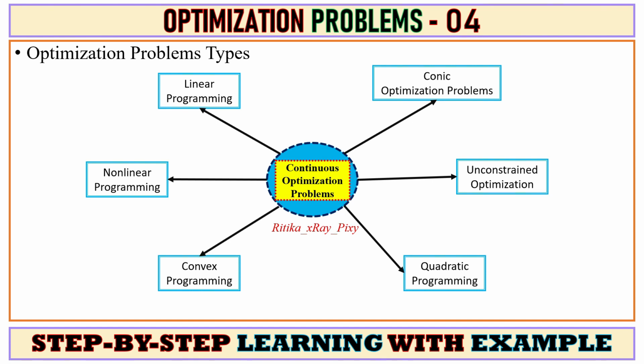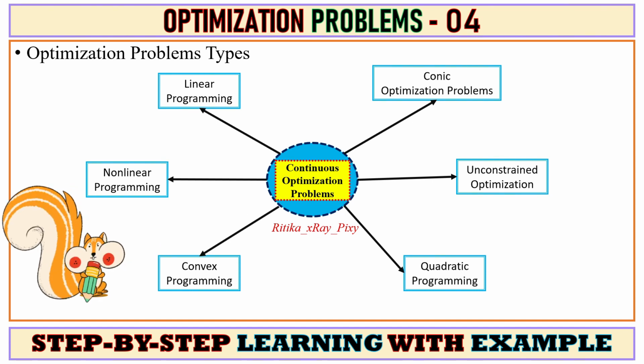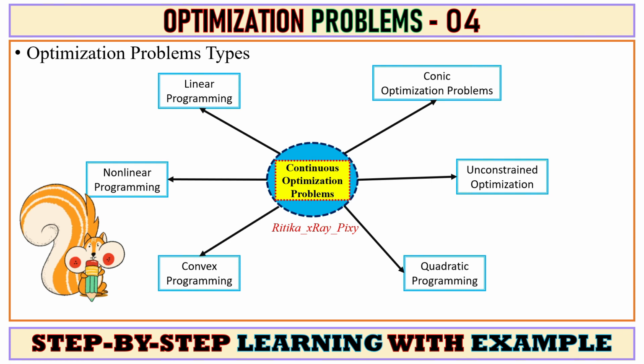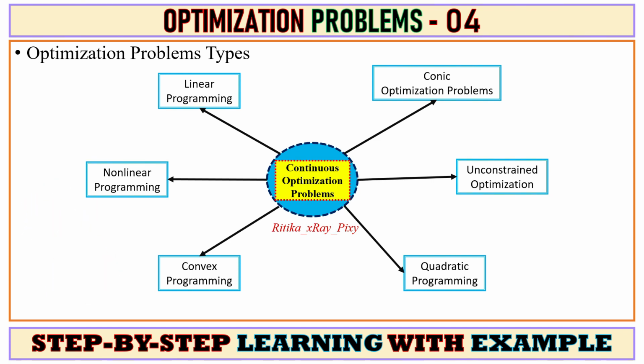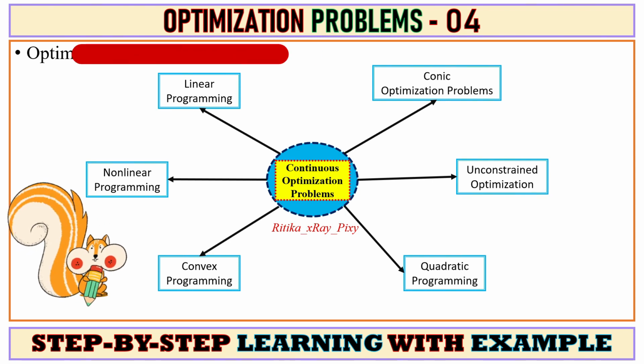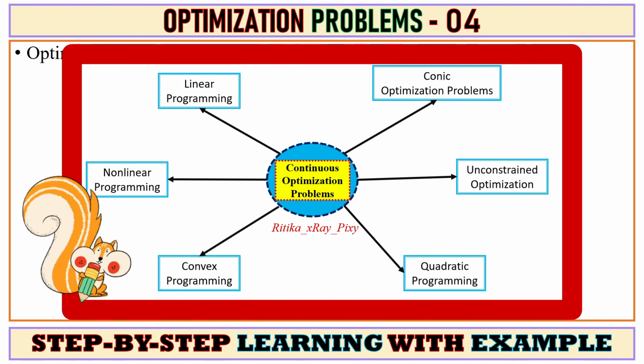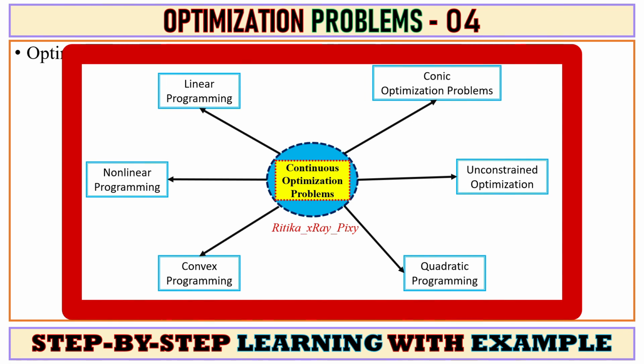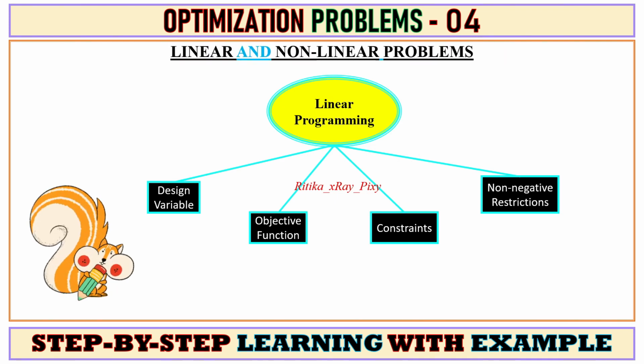Iterative algorithms are used to solve continuous optimization problems, which iterate a sequence of values toward a solution to the problem and converge to it. Such algorithms use information learned from past iterations when selecting how to move from one iteration to the next. Here you can see different types of continuous optimization problems: linear, nonlinear, constrained, unconstrained, conic, quadratic, convex, and others. Next we have linear programming.